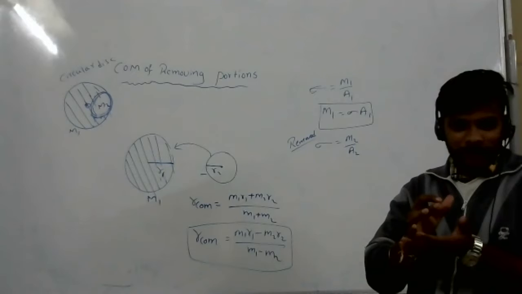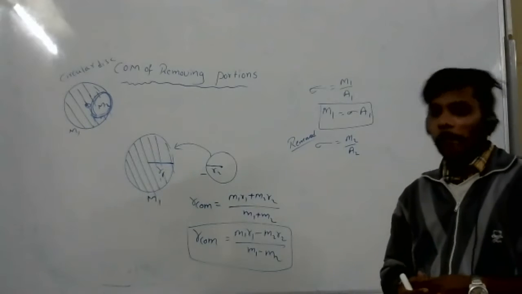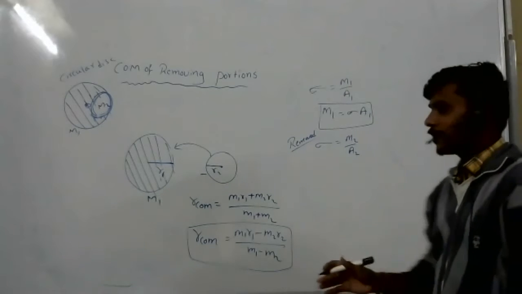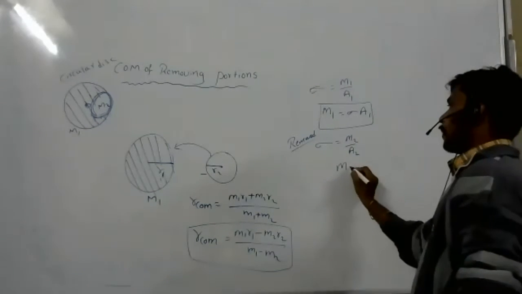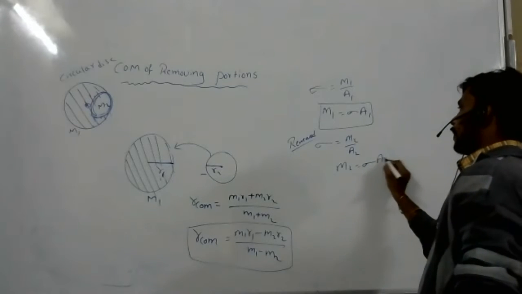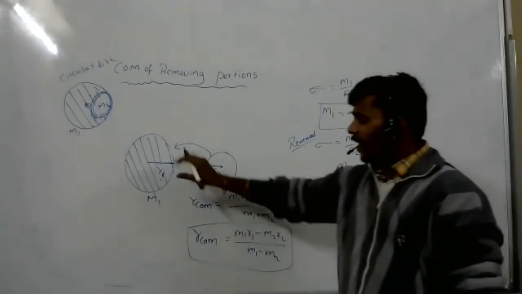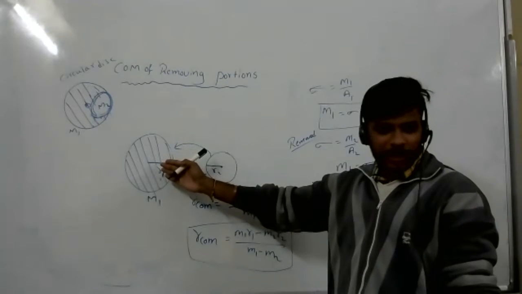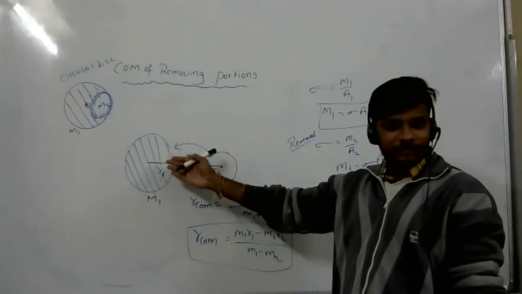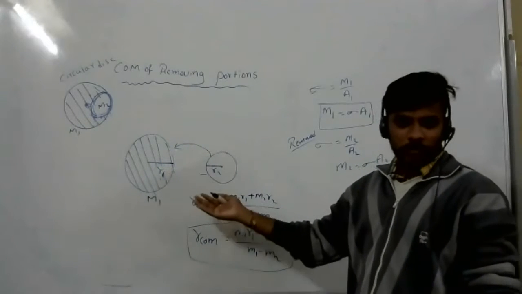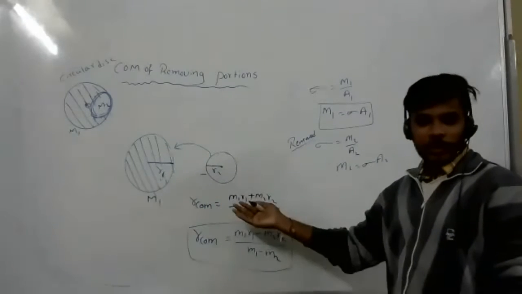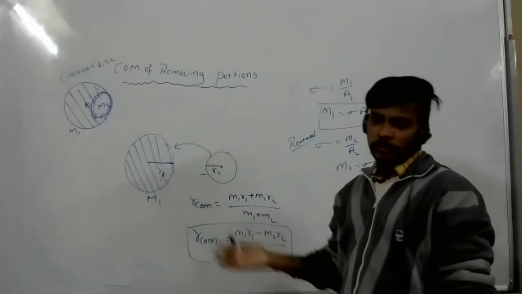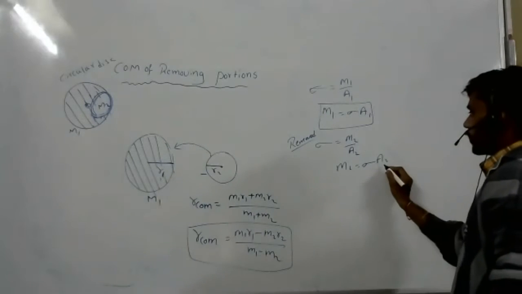How much mass will you take? So we can equate them, right? Obviously. Look at this. M2 equals sigma A2. Why is sigma constant? Whatever portion you have removed is from this body only, right? So the density, sigma, is the same. The same mass per area you are removing from the same body. So sigma is constant.